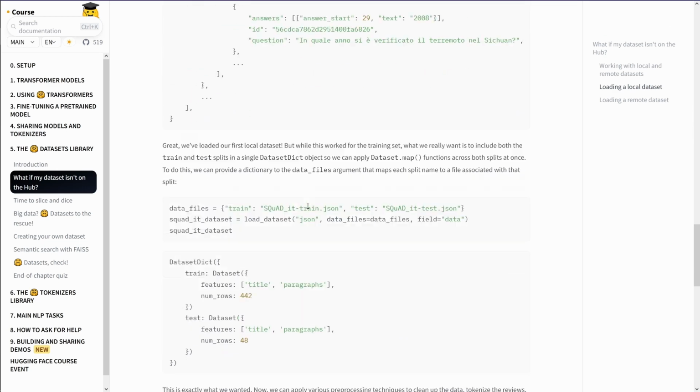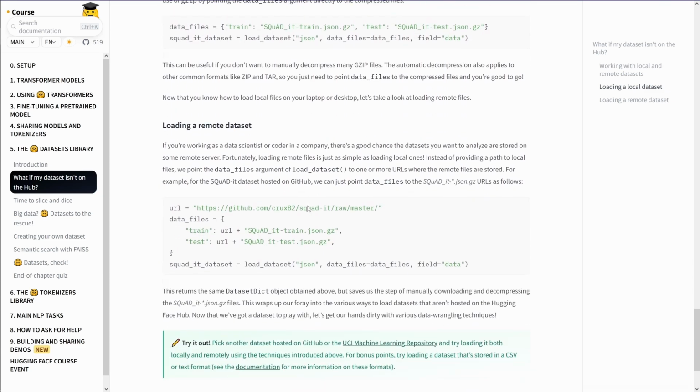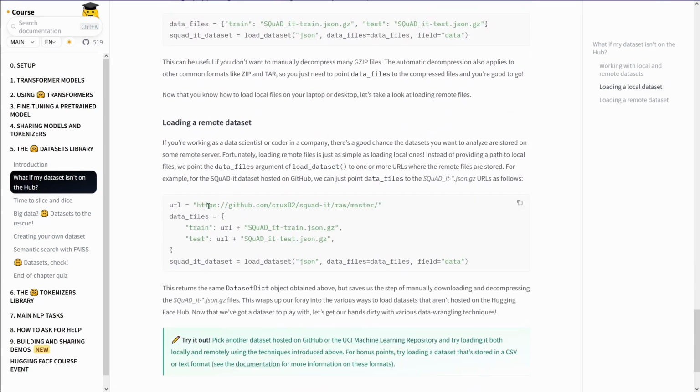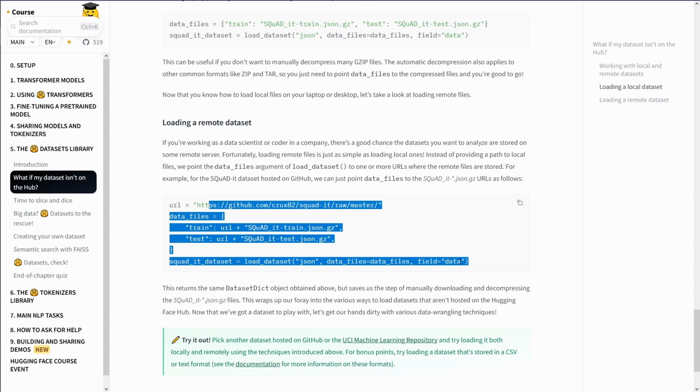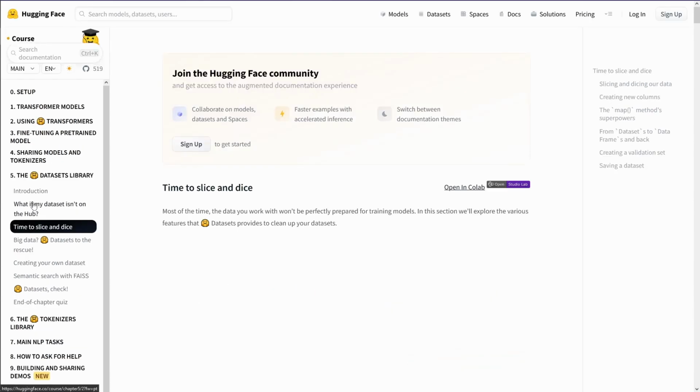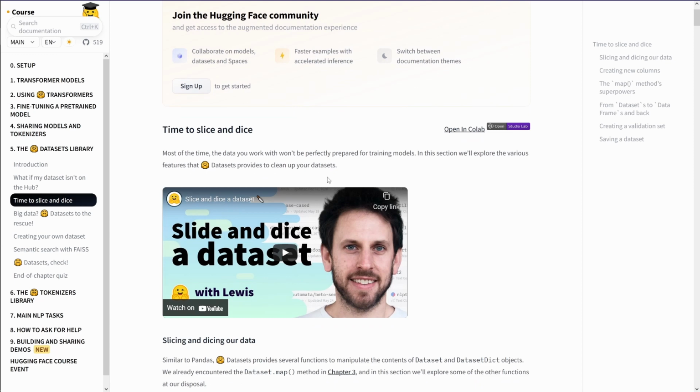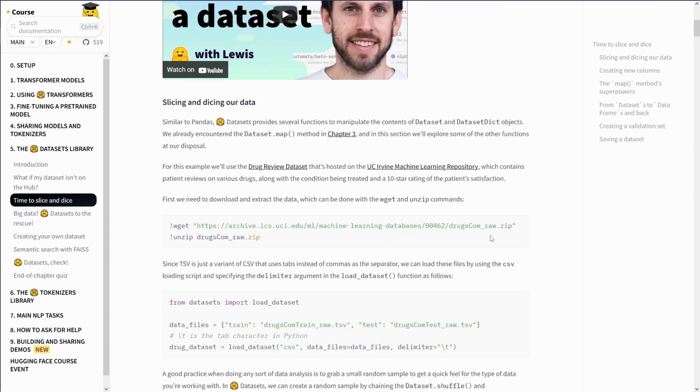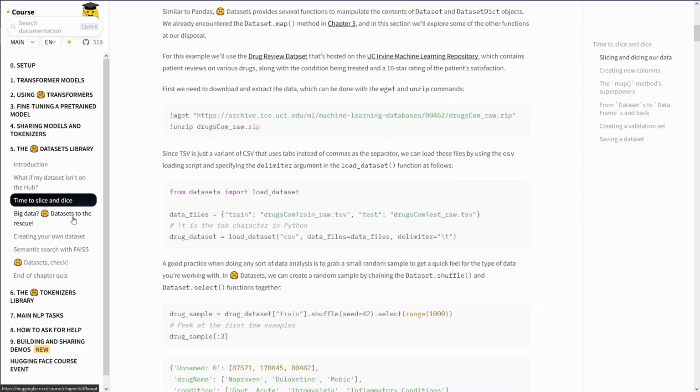Dataset, you can upload, download datasets. Okay, loading a remote dataset. Load dataset, okay. Time to slice and dice, this is nice. What is this about? Yes, okay, but let's go to what I'm interested in.